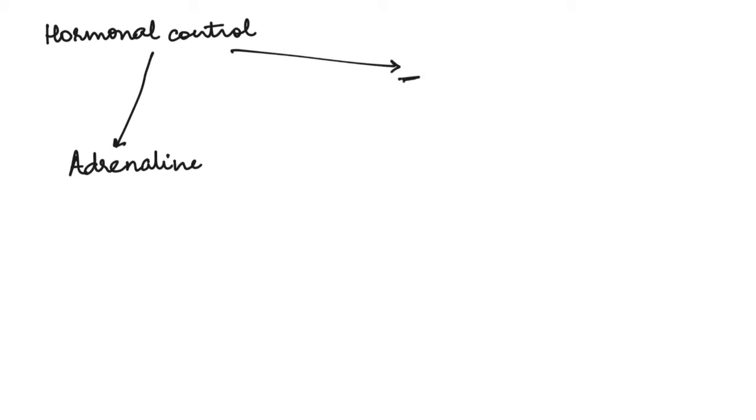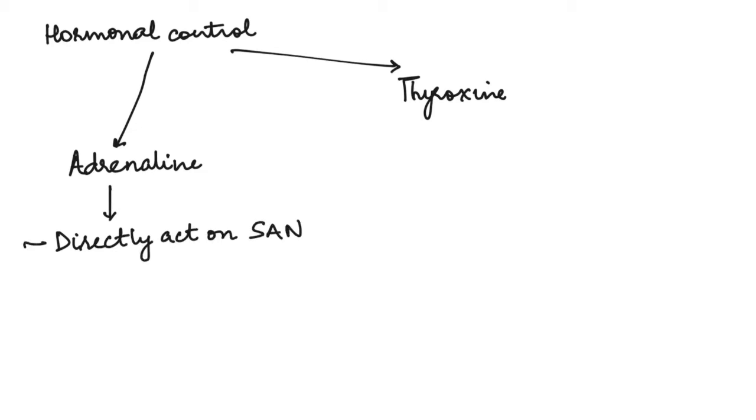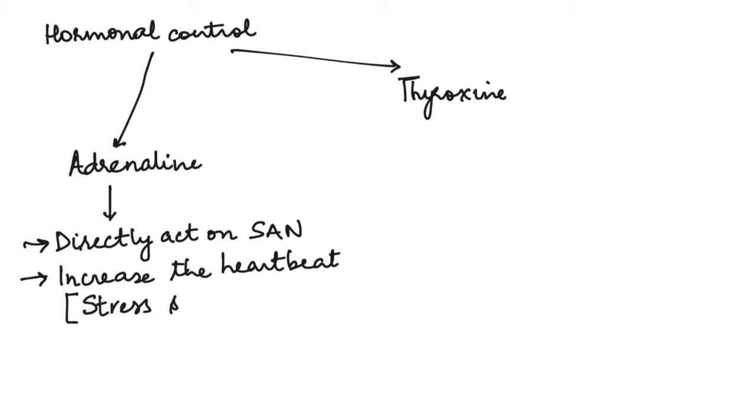There are two main hormones involved in the hormonal control of heartbeat: adrenaline and thyroxine. Adrenaline is released by the adrenal gland, and this acts directly on the sinoatrial node. This leads to an increase in the heart rate, and this mainly happens due to certain stress situations.